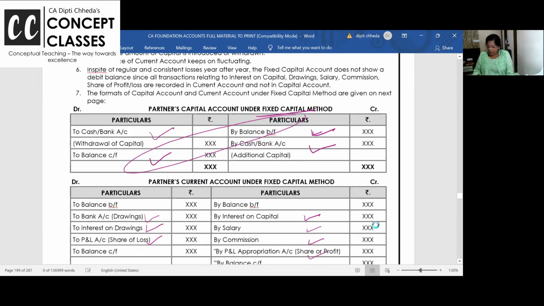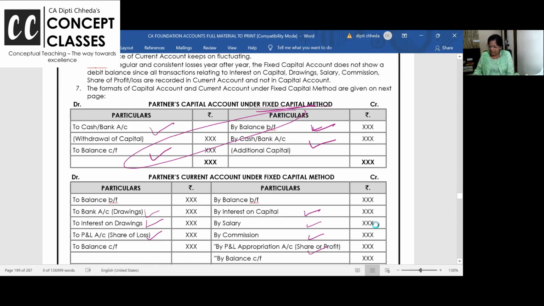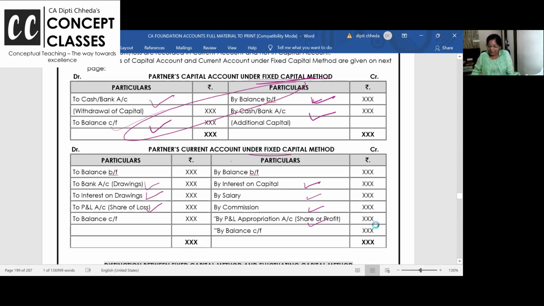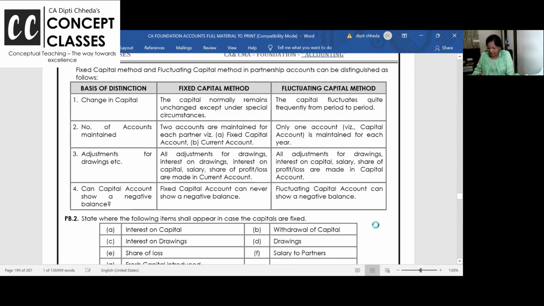And interest, ma'am, अब दो capital account है, fixed capital and current account. तो interest on capital किसमें देंगे? Interest on capital will always be paid on the permanent capital. Sorry, I got disturbed. कुछ लोग मुझे disturb करते हैं, मत करो. Interest on capital is always paid on the fixed capital, not on the current account. Because current account नाम से ही पता चल रहा है. It keeps on changing. If they ask you theory, will you be able to do it?